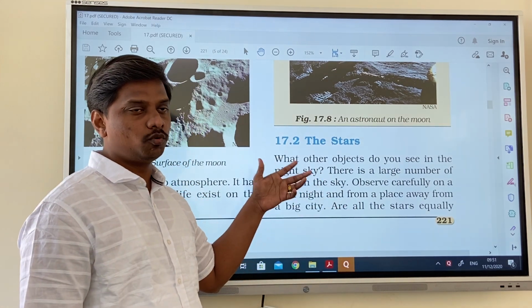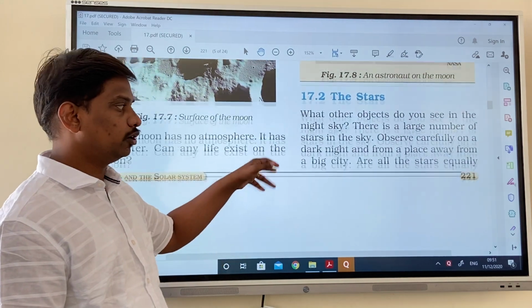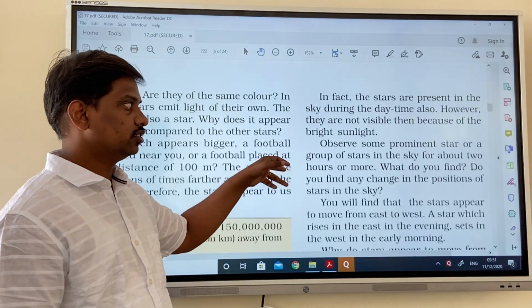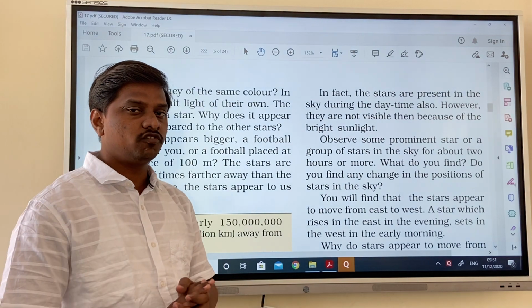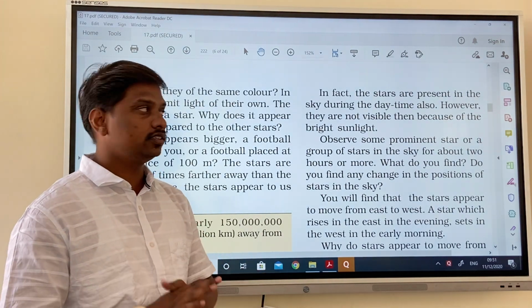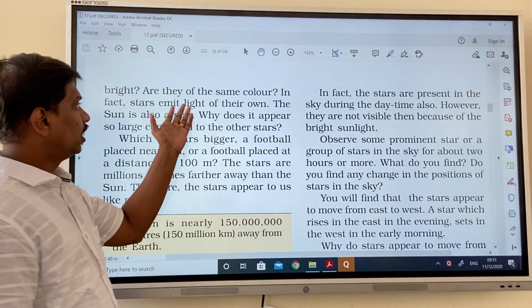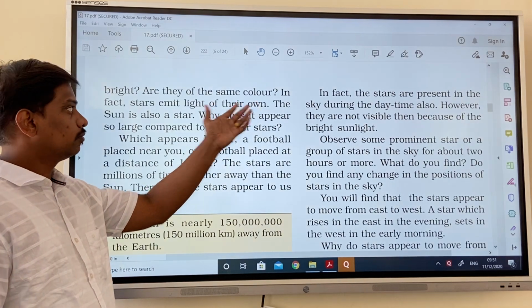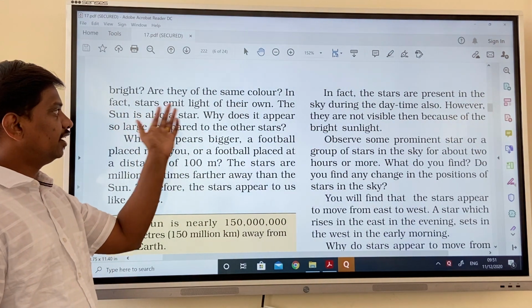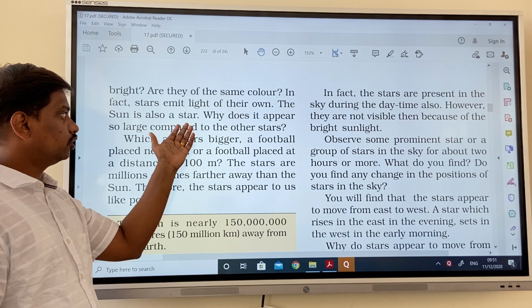Stars have their own light. When compared to the other objects, stars are totally different. Why? Because they have their own light. In fact, stars emit light on their own. The sun is also a star.